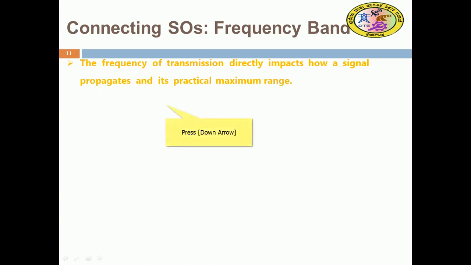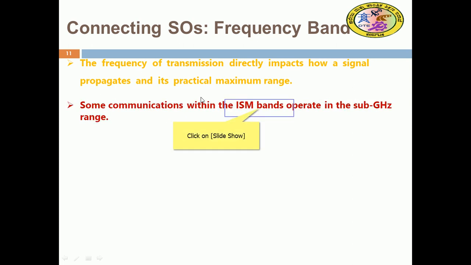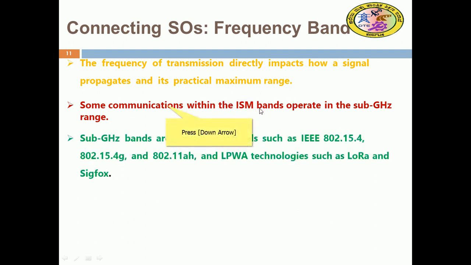The frequency band of the transmission directly impacts how the signal propagates and its practical maximum range. Communication within ISM bands, that is industrial, scientific and medical bands, can operate in the sub gigahertz range.